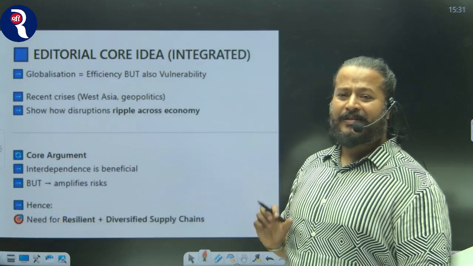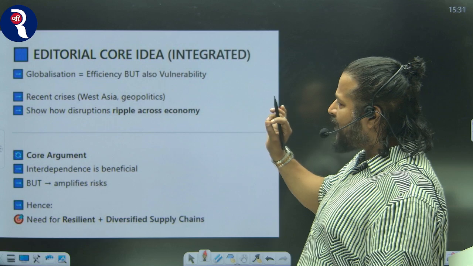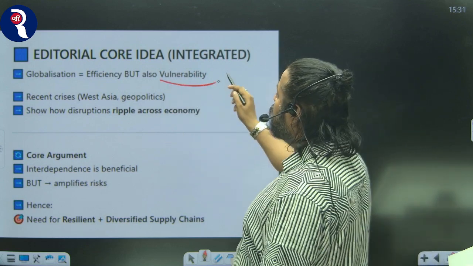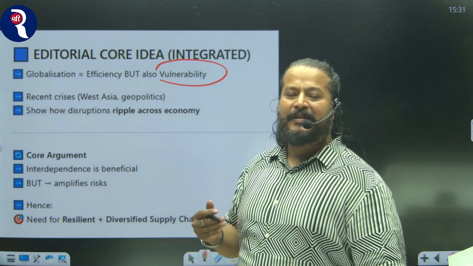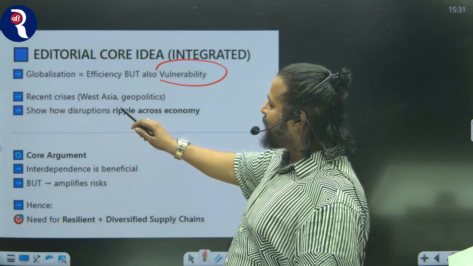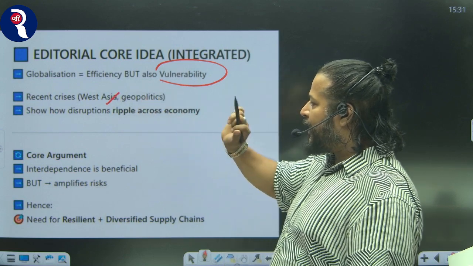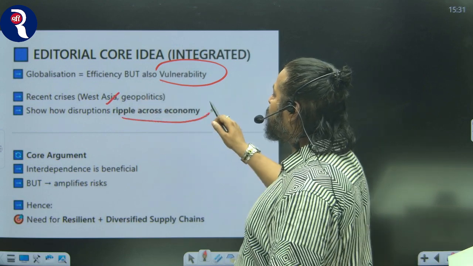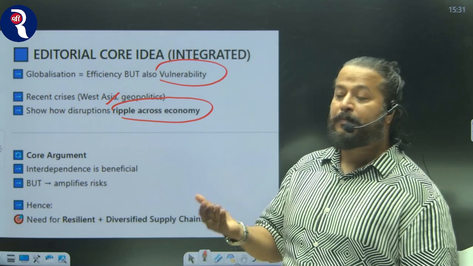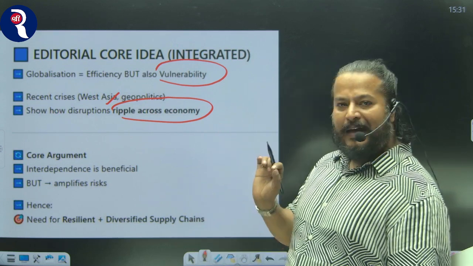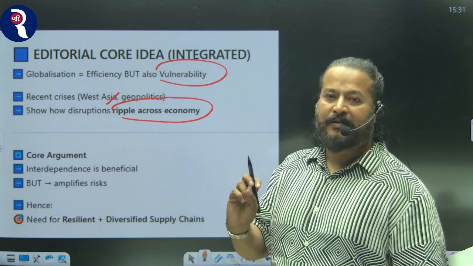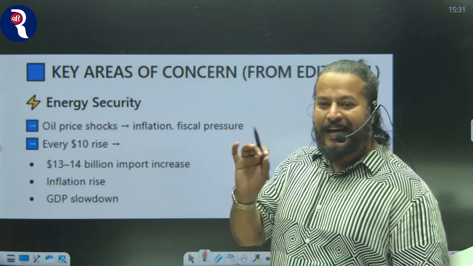Now, what the editorial says: the editorial said that globalization has made us efficient, but at the same time it has also made us vulnerable. Interdependency is also creating vulnerabilities. The recent crisis, West Asian geopolitics, shows how disruptions ripple across the economy and different sectors of the economy, especially if the country is import dependent. Now, the core argument is that interdependence is beneficial, but at the same time it increases the risk for a country. Now, the key areas of concern.